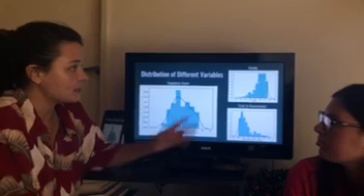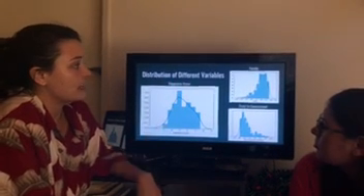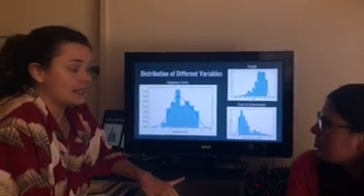And then our family, these are some variables that we looked further at that were really significantly skewed. So family is pretty significantly left skewed, and then trust in government is right skewed.